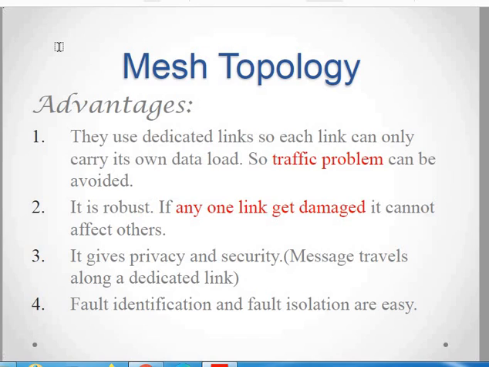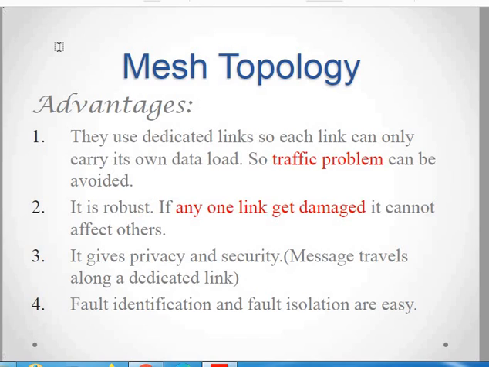The first advantage is that since there is a dedicated link from each device to every other device, the traffic problem is not there, so we can avoid the traffic problem. It is a robust one. That means if any link gets damaged, it is not going to affect the others.